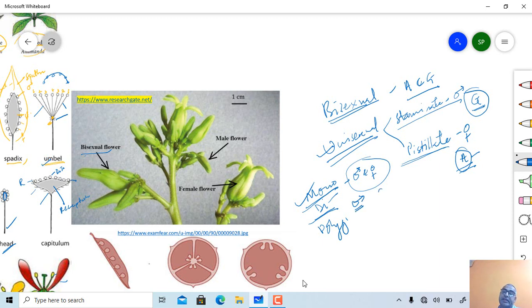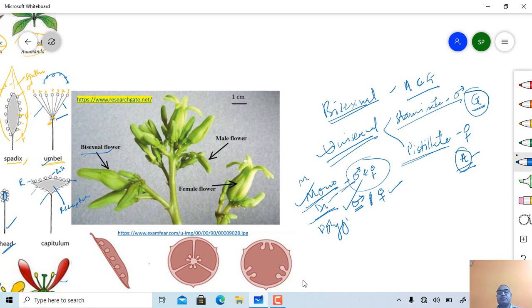So here the male plant is completely isolated and the female plant is completely isolated, as you observe in case of family Cucurbitaceae. Monoecious case can be observed in case of maize plant.